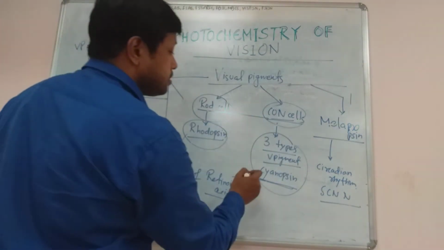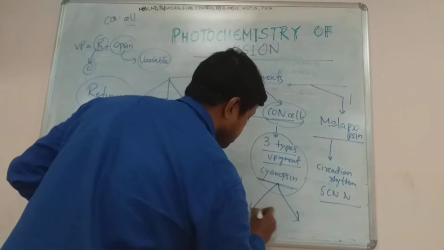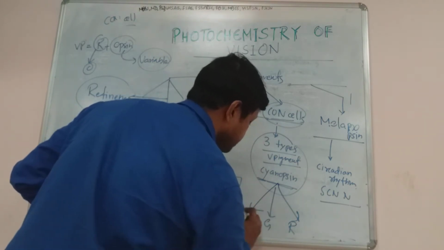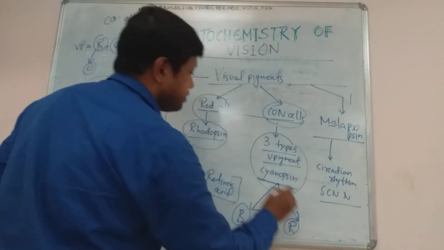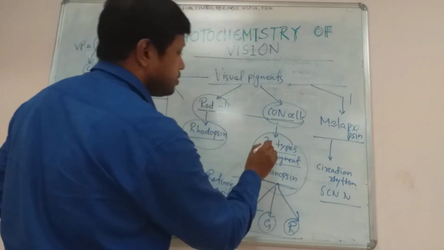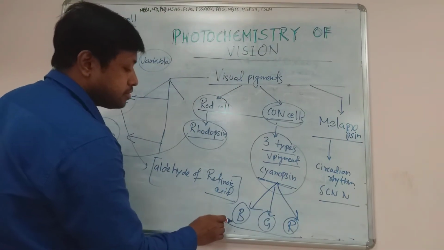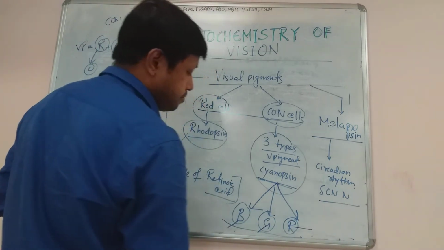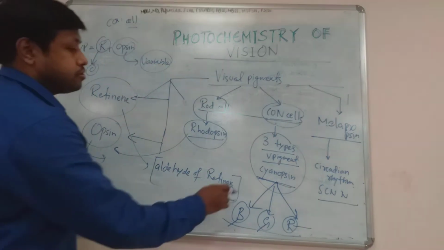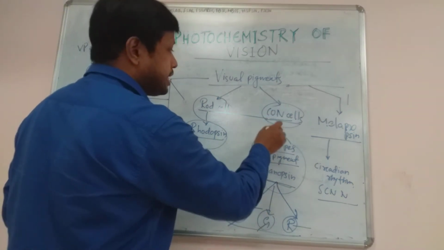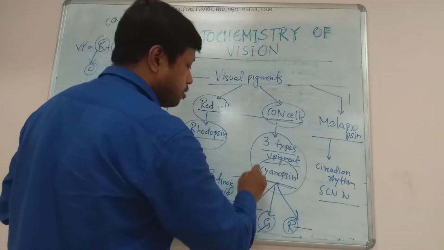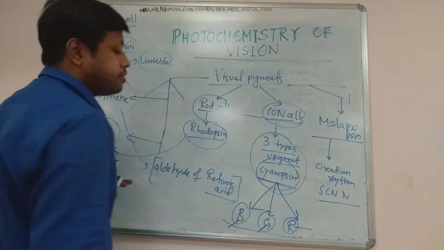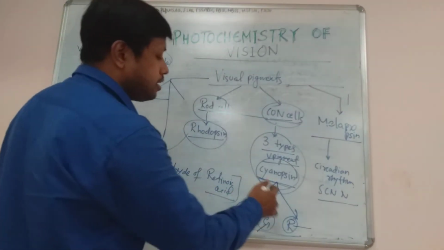Now these cone cells contain three types. They are responsible for blue, green and red. There are three types of visual pigments which are sensitive to blue, green and red. Okay. So three types of visual pigments are secreted by cone cells. They are also known as cyanopsin together. So they are sensitive to blue, green and red, different types of light, and that's why there are three different types